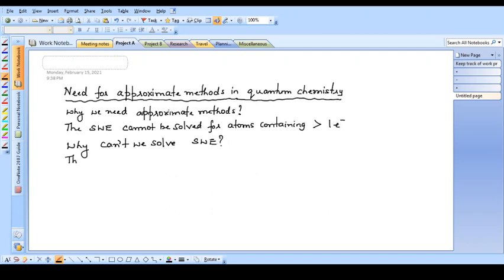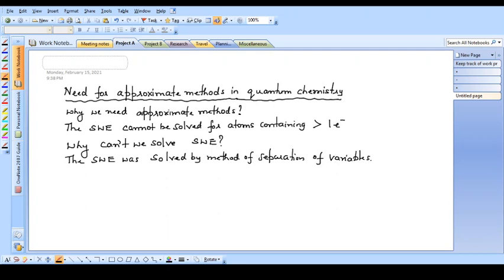The Schrodinger wave equation was solved by a method called the method of separation of variables. And this method we had effectively used in solving the Schrodinger wave equation for hydrogen atom.